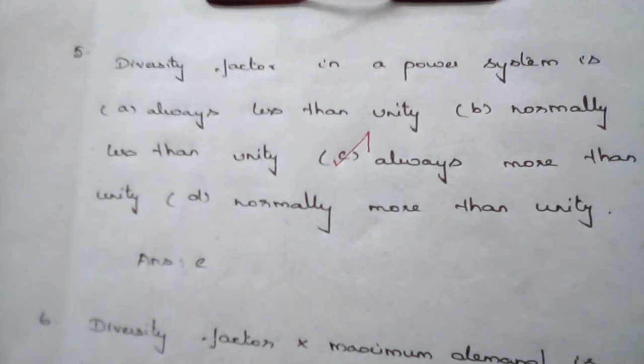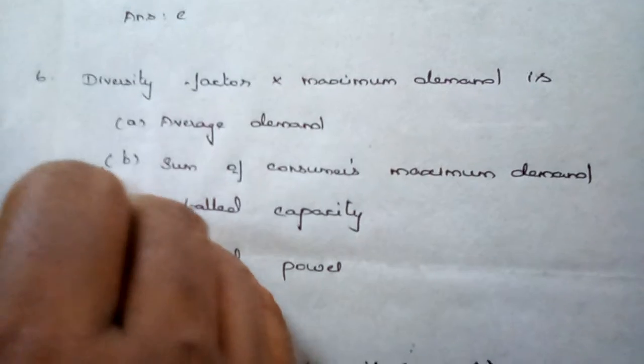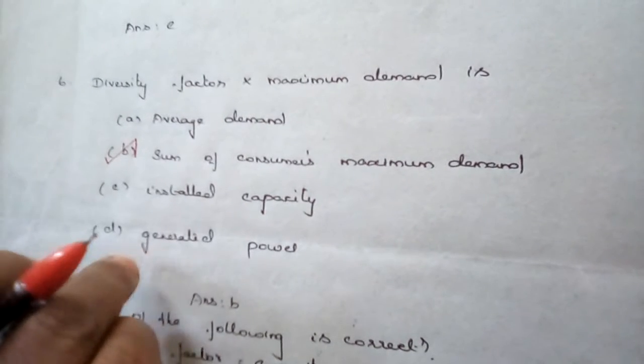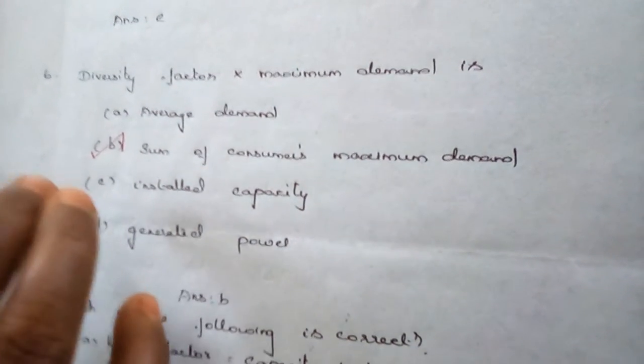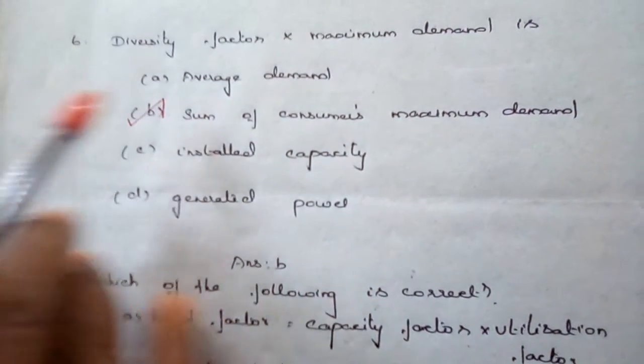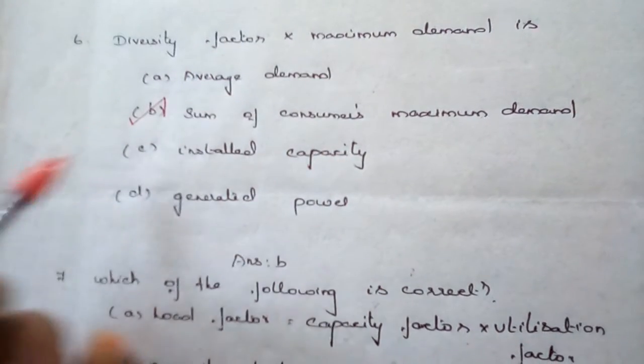And diversity factor into maximum demand is given by the sum of the consumers' maximum demands. All of these things were discussed in the definitions themselves, and if you are well versed with the definitions, you are able to attend such MCQs. Viewers preparing for GATE, IES, TANCET, TNEB examinations, please go through such definitions.